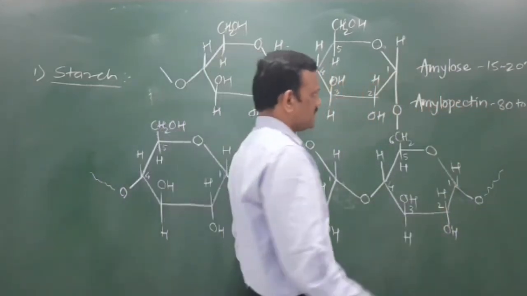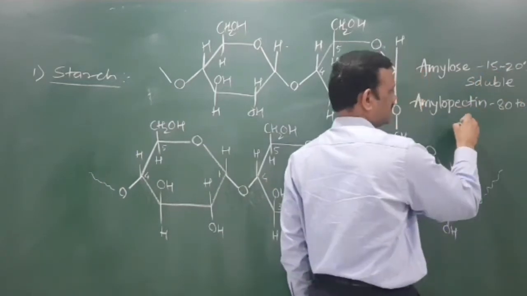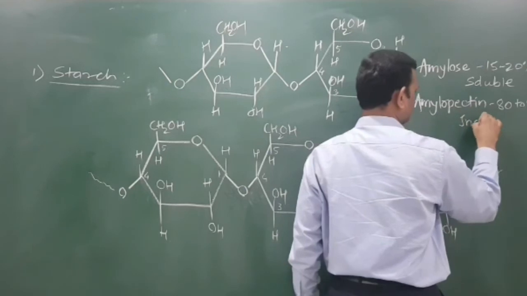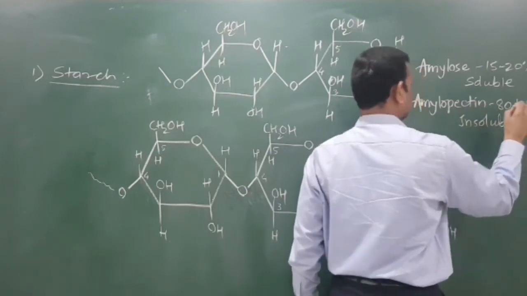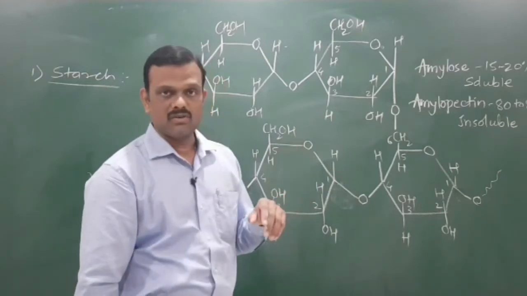Now this amylose is water soluble and amylopectin is water insoluble. That means we can differentiate between amylose and amylopectin.